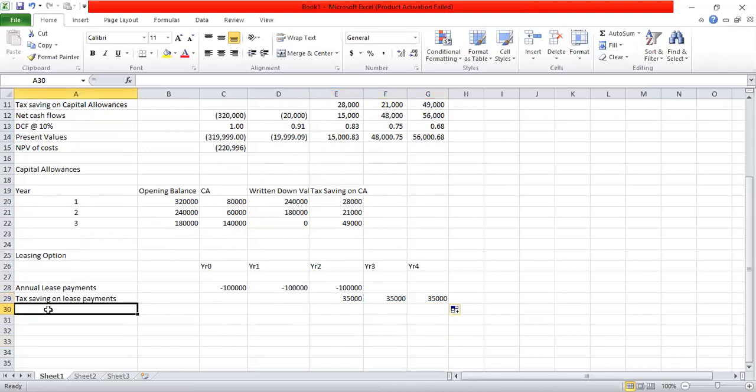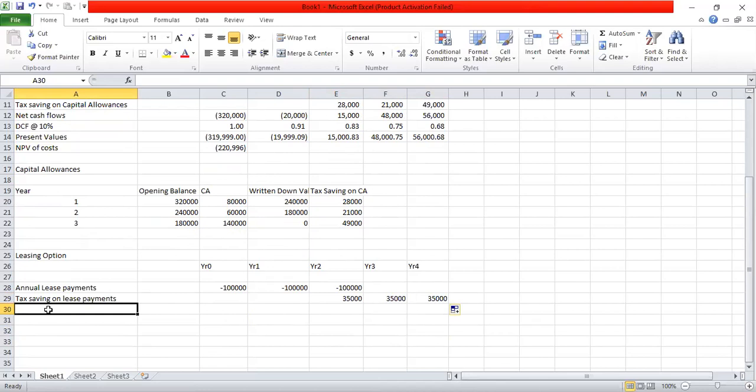These are only the cash flows relating to the annual lease payments and also the tax saving on lease payments. So I will repeat that. Lease payments we pay at the beginning of each year. So the first lease payment we pay immediately, which means in year 0. The lease payment for year 2 we pay at the end of year 1, lease payment for year 3 we pay at the end of year 2.